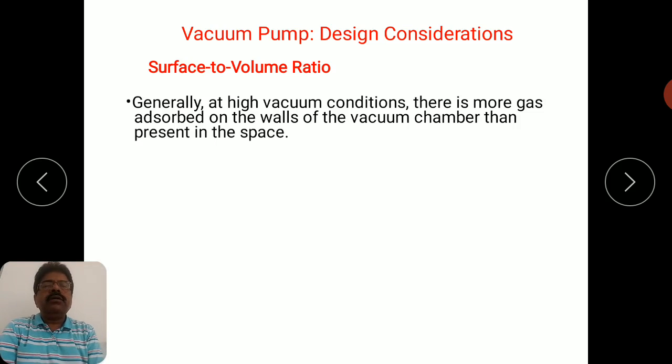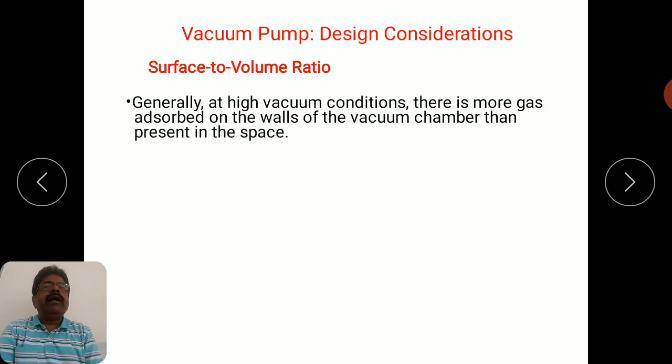One should not expose the chamber directly to atmospheric gases for a longer time. Okay, then we are going to consider some of the important parameters associated with the vacuum pump design. The first one is surface to volume ratio.